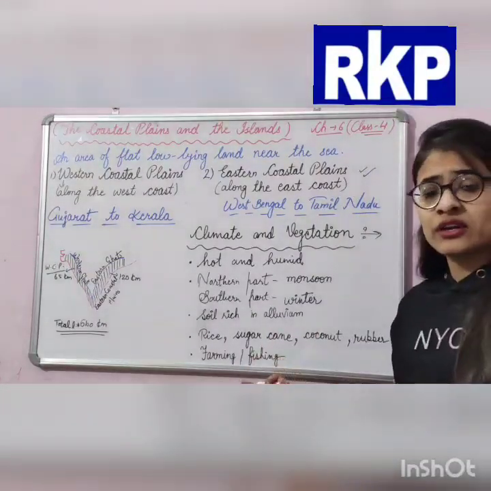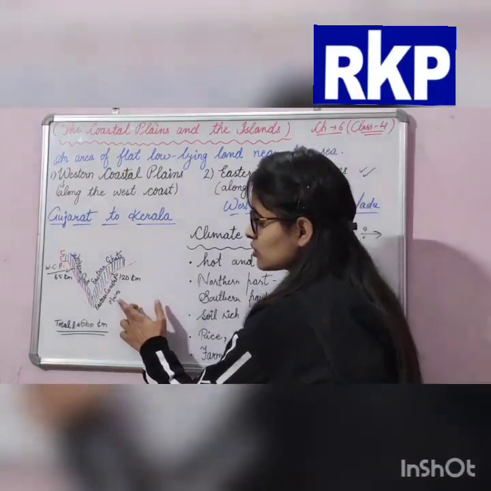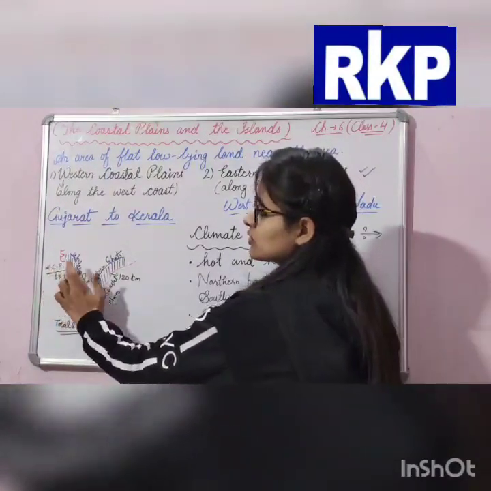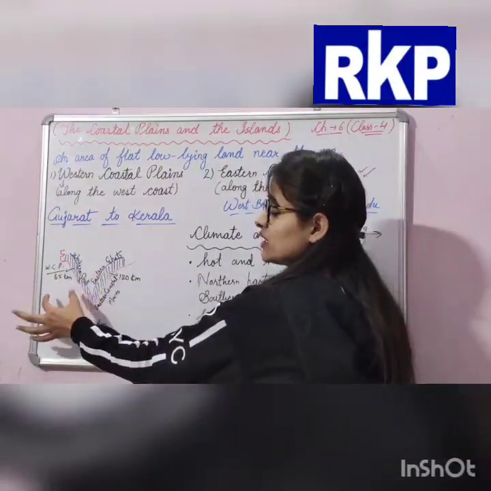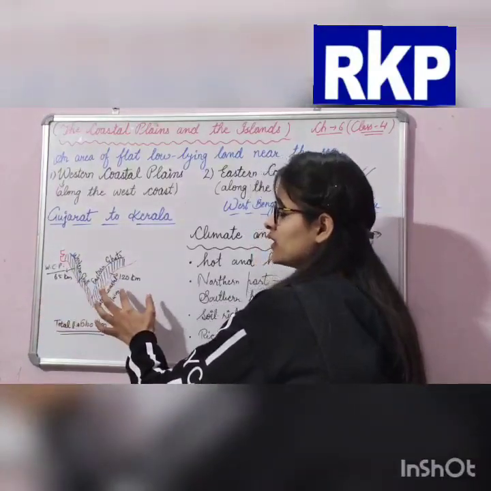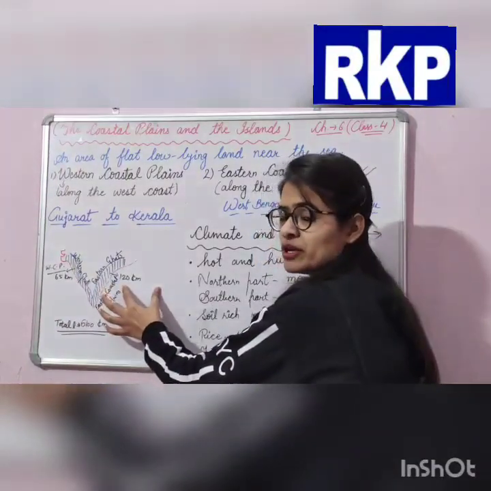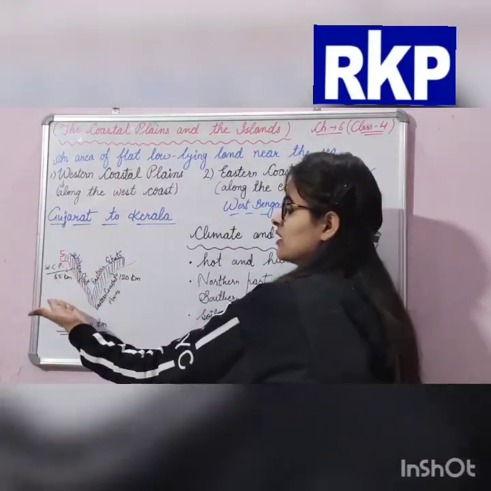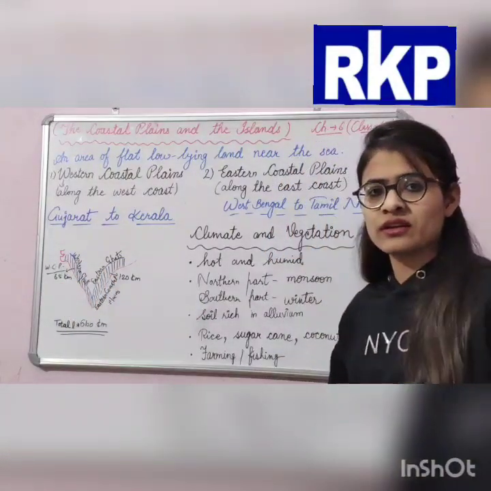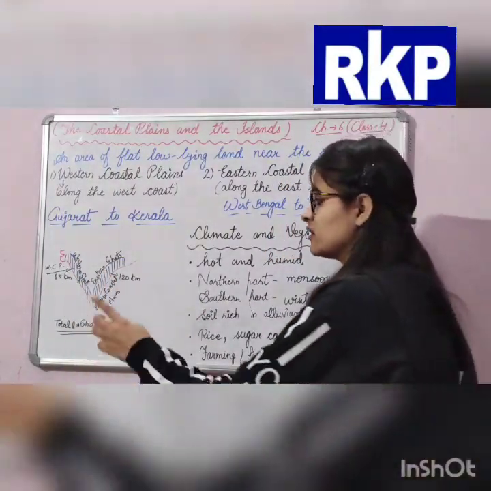And I have written here also that these are Eastern Coastal Plains and these are Western Coastal Plains. They are located along the Arabian Sea and the Bay of Bengal. Here we can locate the Arabian Sea, and here the Bay of Bengal.